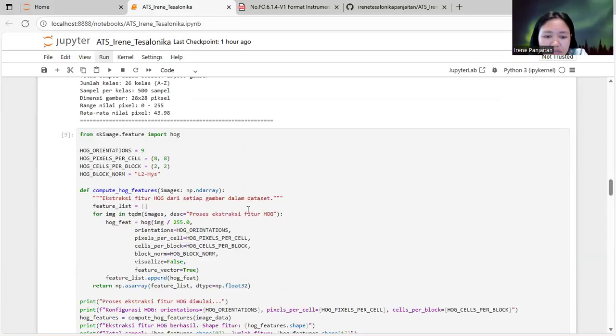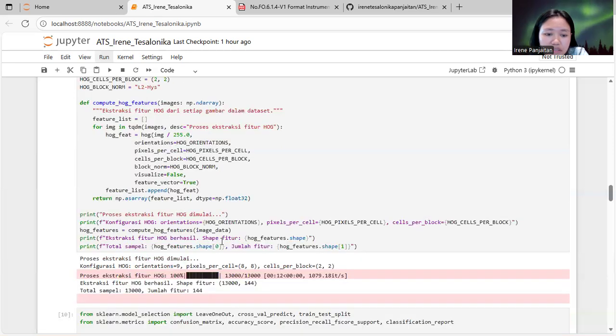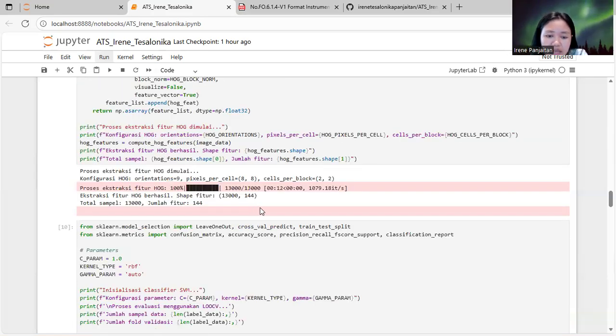This is the HOG feature extraction. This will perform feature extraction using the histogram of oriented gradients, or HOG. This is a technique that captures texture and edge direction features from images. The parameters used here are the orientations, the pixels per cell, cells per block, and block normalization. Each image is normalized to a range of 0 to 1 before feature computation. The extract HOG feature function transforms each 28 times 28 image into a compact numerical vector suitable as input for the SVM classifier.